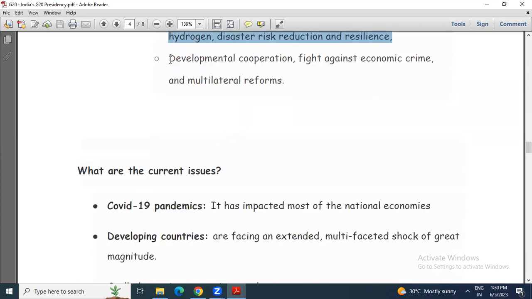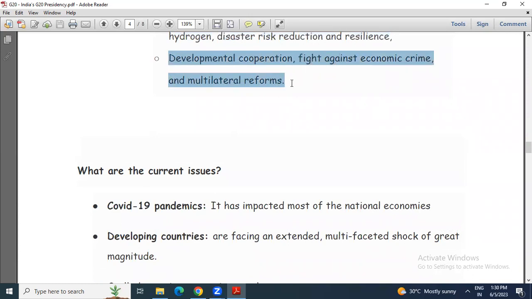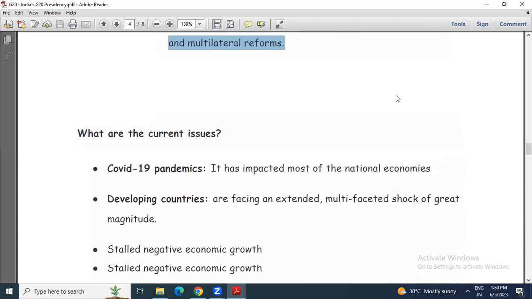Now next is developmental cooperation, fight against economic crime and multilateral reform. So fight against economic crime and multilateral reforms.